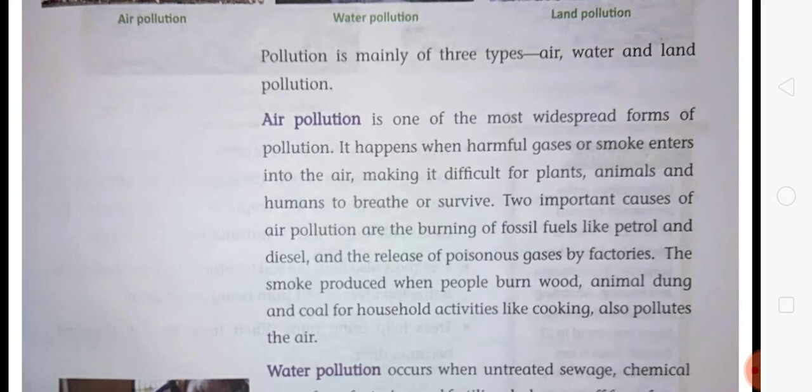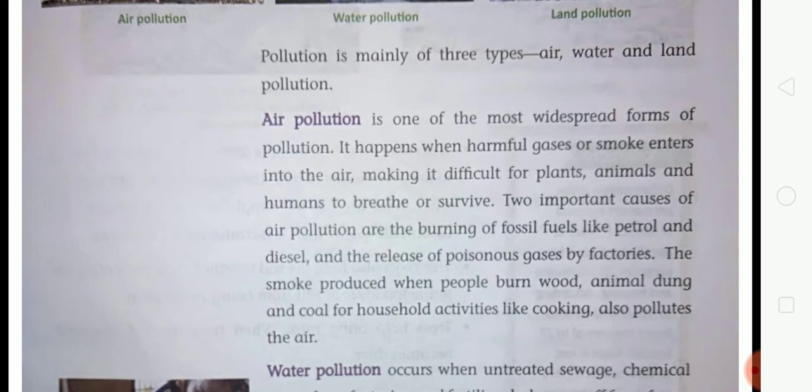So students, air pollution is also a most important form of pollution, and it occurs when harmful gases or smoke enter into the air, making it difficult for plants, animals and human beings to breathe and survive.